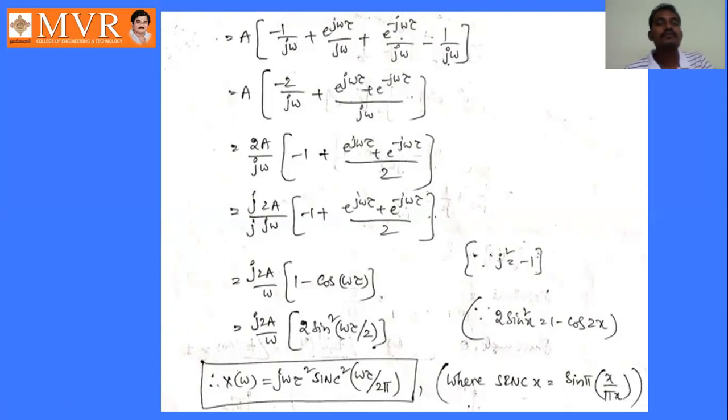So j 2a by omega into 2 sine square omega tau by 2. Sinc of x is equal to sin pi x by pi x. So finally, in terms of the sinc function, this Fourier transform X of omega is equal to j omega tau square into sinc square of omega tau by 2 pi. Okay, so this is the solution for the above problem. Is it clear?